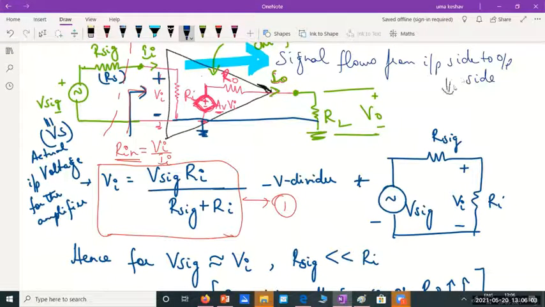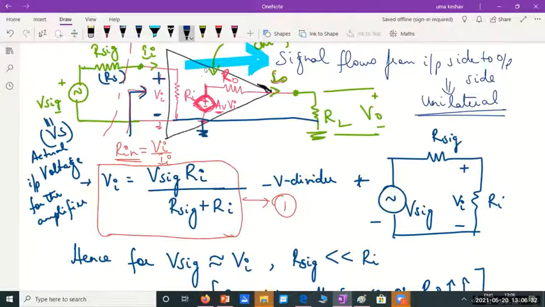We call this unilateral. Remember, what is unilateral? When signal flows only in one direction, from the input side to the output side, there is no feedback in this circuit. Please remember that. In a circuit, when signal flows always in one direction without any feedback, we call that circuit unilateral.